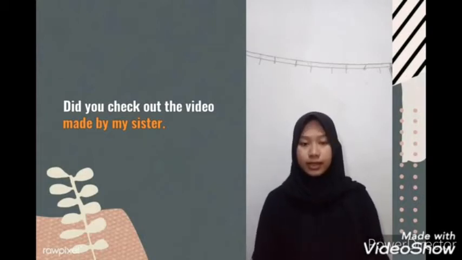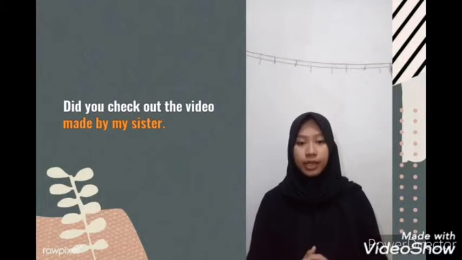Made by my sister is a participial phrase starting with the past participle made and giving information about the known video. This is working as an adjective in the sentence.